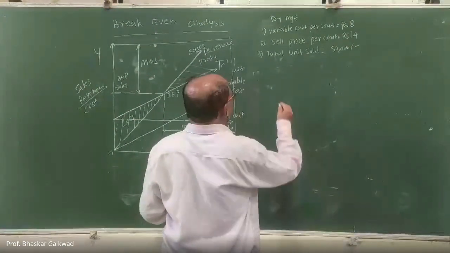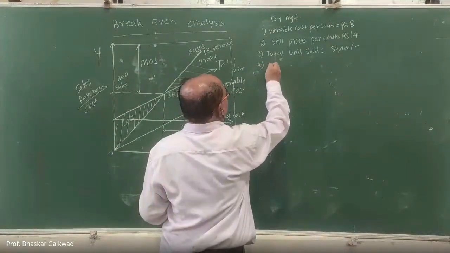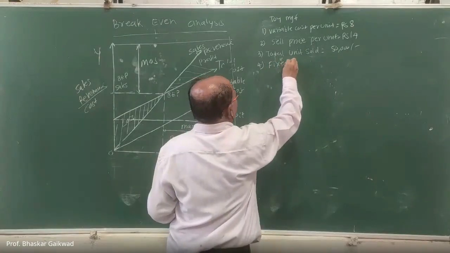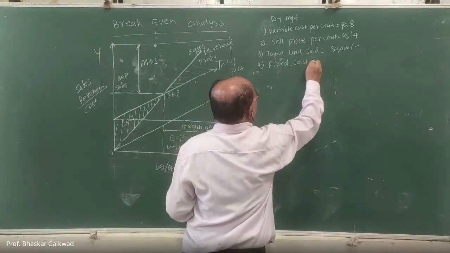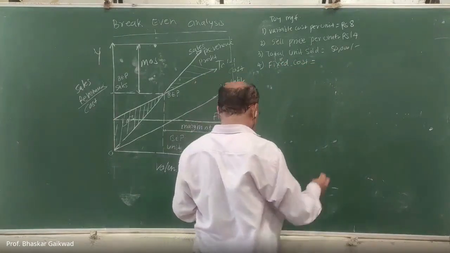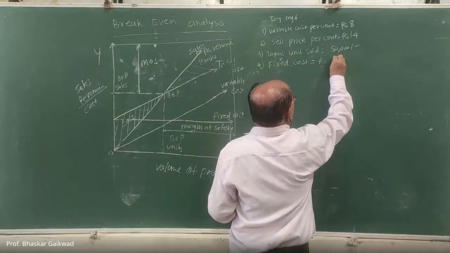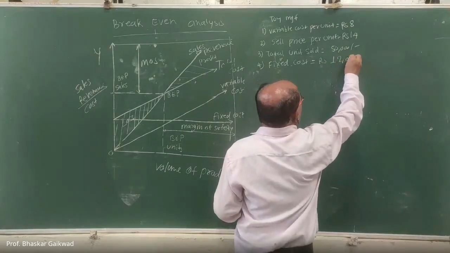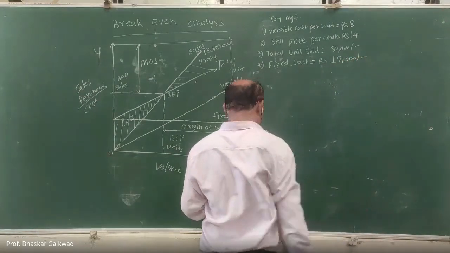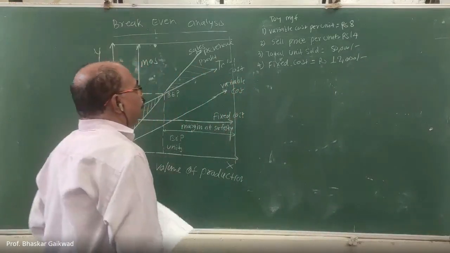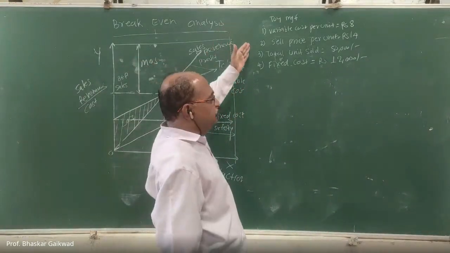Fixed cost is given as rupees 20,000. So this data is given to us.